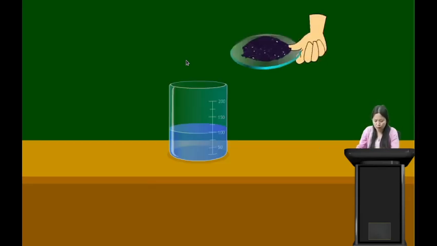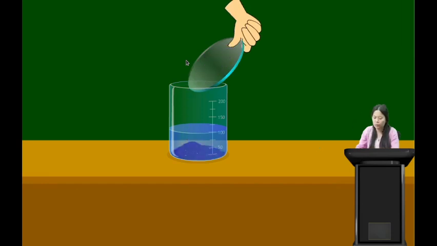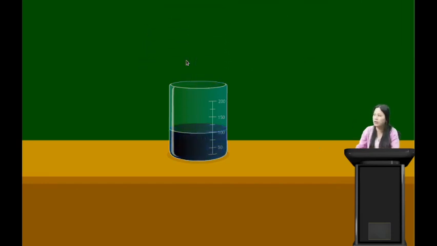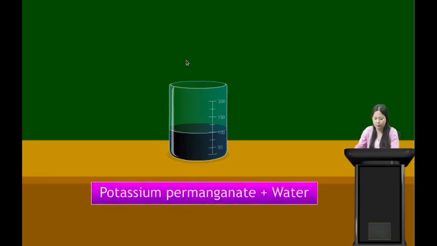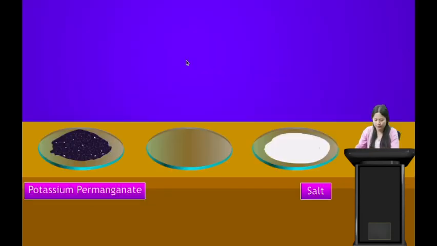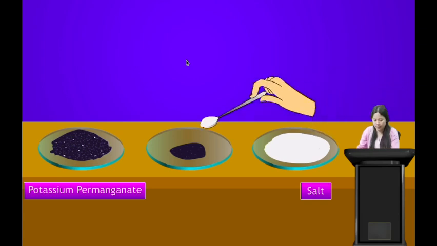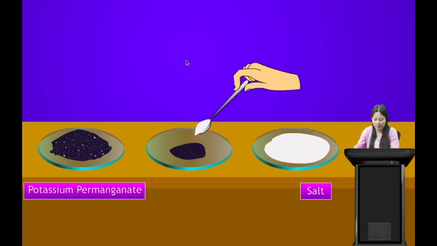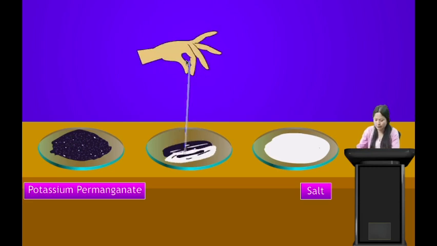Potassium permanganate, when we add it into water, will dissolve and the color of the water changes. So we have potassium permanganate plus water. Now let us take 1 spoon of potassium permanganate and 1 spoon of salt and mix them. What happens? So we mix them, salt plus potassium permanganate.